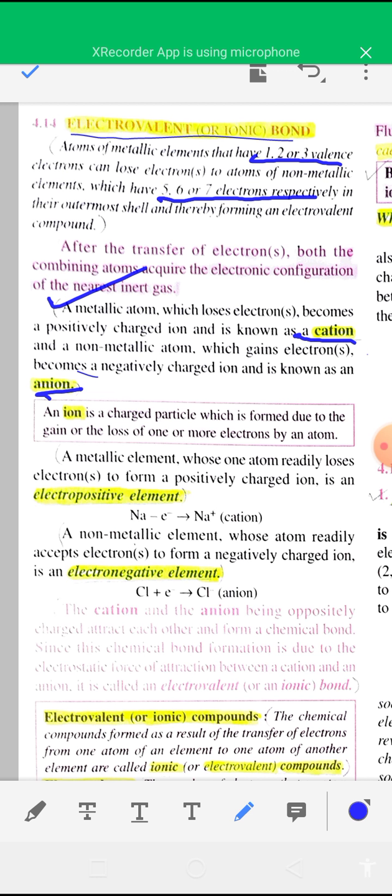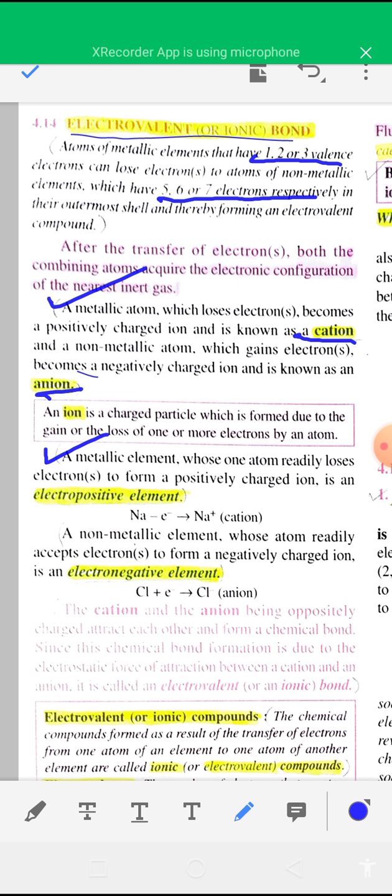After the formation of cation and anion, due to the presence of a strong electrostatic force of attraction between the oppositely charged particles, the cation and anion combine together to form an ionic compound. The bond present in ionic compounds is known as an ionic bond or electrovalent bond. So an electrovalent bond is formed between a metal and a non-metal, and the metal loses one or more electrons and the non-metal gains these electrons.